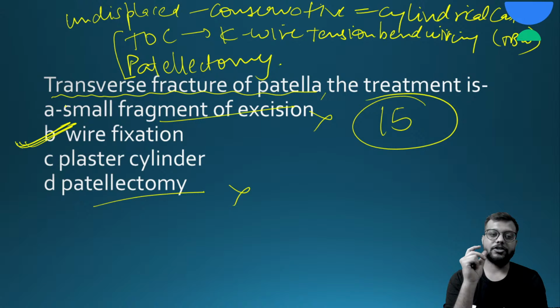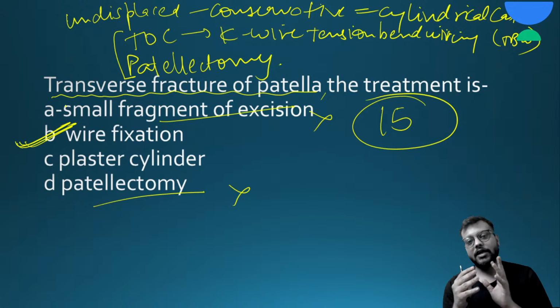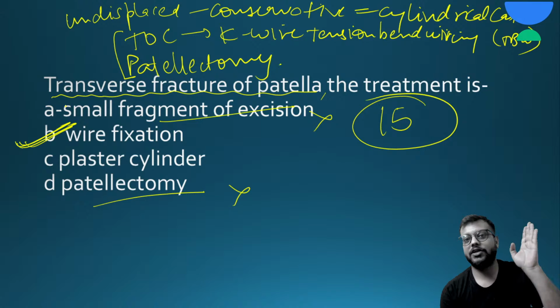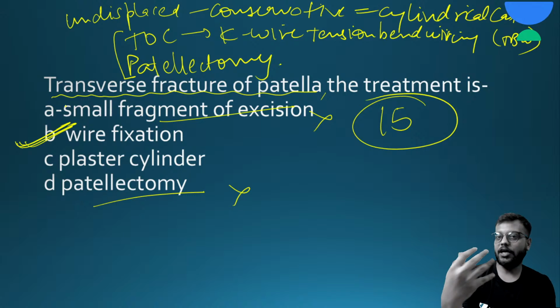Now this is a simple question. The examiner can extend this same question into 6 to 7 lines by giving a history, then an x-ray.